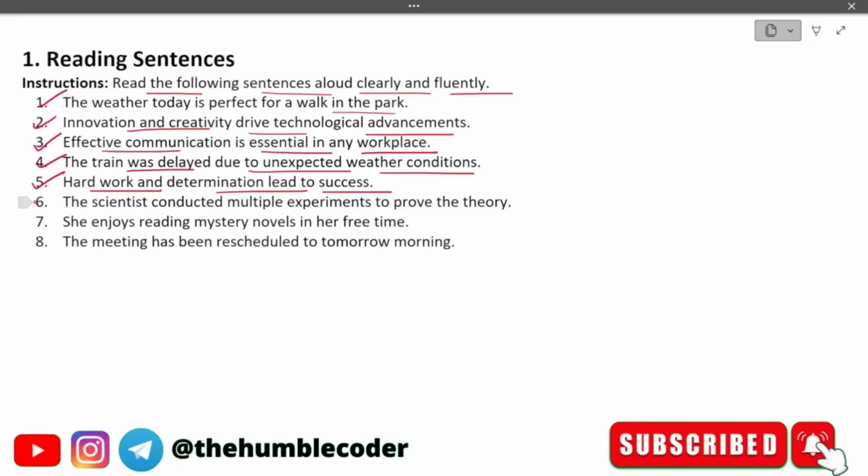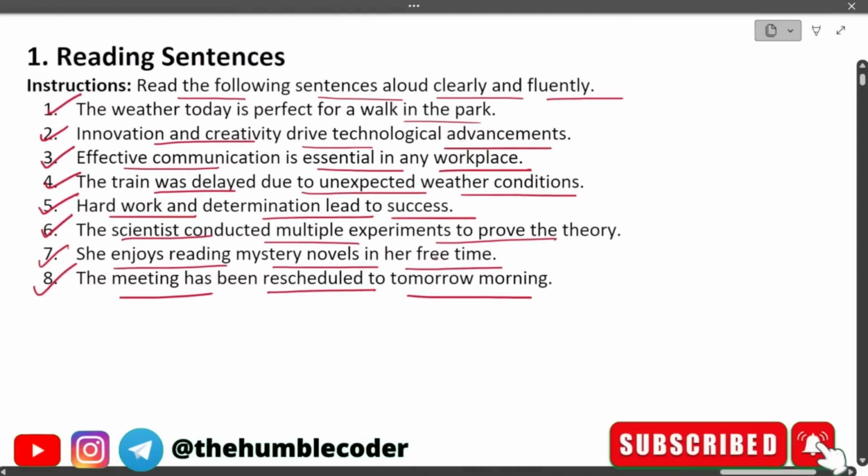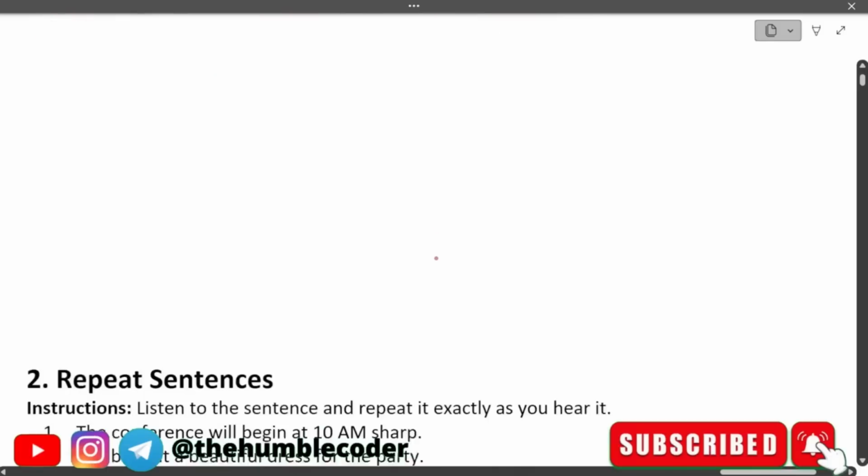Let's read the next statements. The scientist conducted multiple experiments to prove the theory. She enjoys reading mystery novels in her free time. The meeting has been rescheduled to tomorrow morning. I hope now you have understood how you need to attempt these kinds of questions. You will be given a sentence and you need to read it aloud. These were the first type of questions.